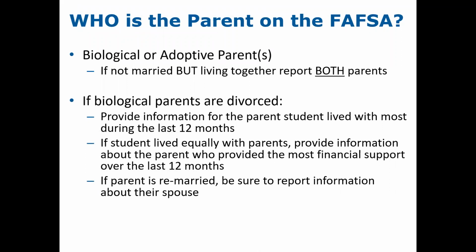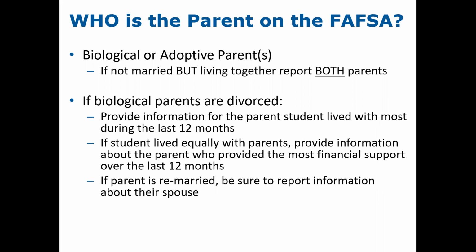So assuming that the student is dependent, who is the parent for the purposes of the FAFSA form? And it is only the biological or adoptive parents that may submit the FAFSA form. If the parents are not married, but they are living together, the student would report the information for both parents. If biological or adoptive parents are divorced or have never been married, the student would provide information for the parent that the student lived with most during the last 12 months.